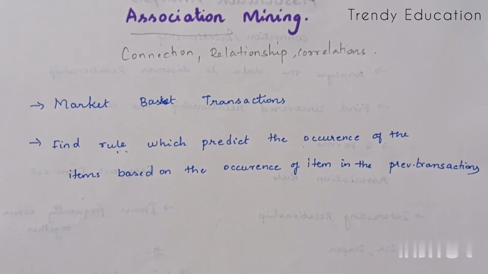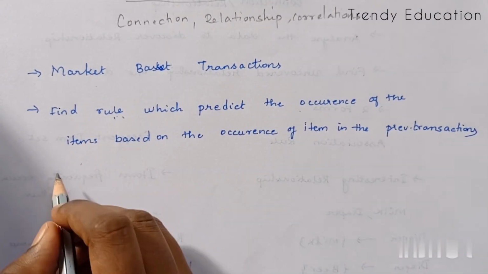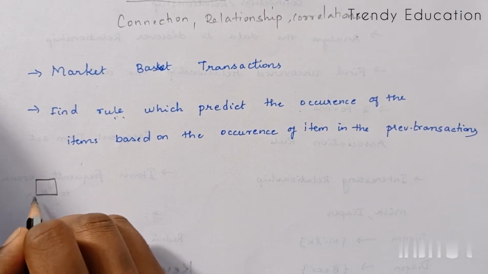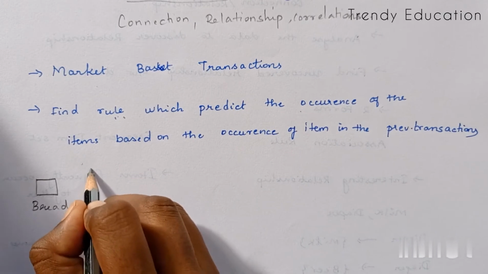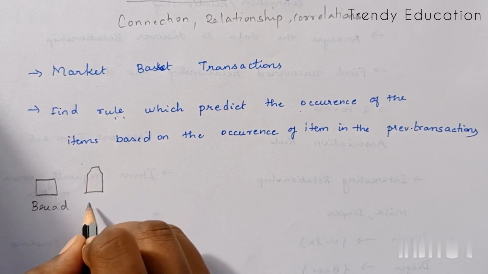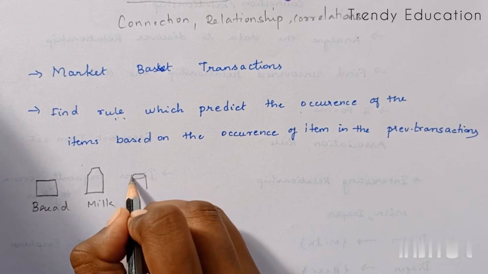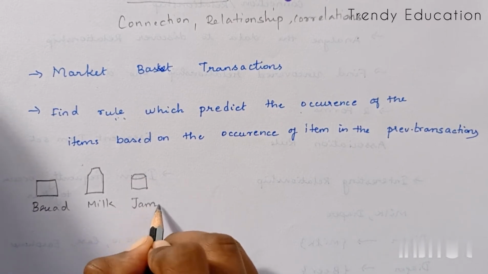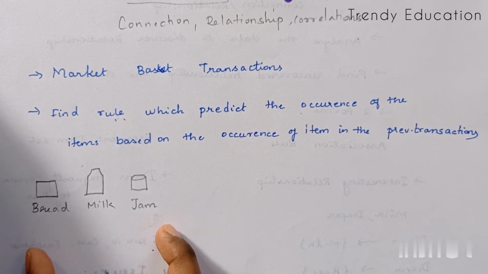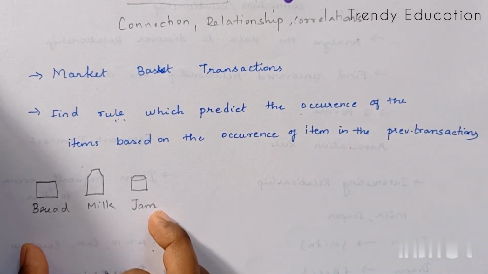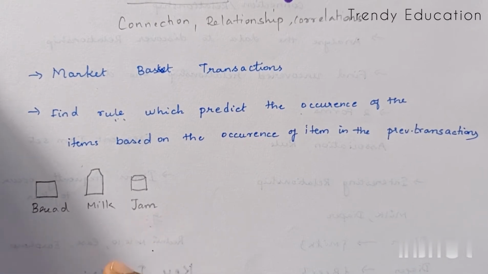For example, a person is buying bread. There might be chances for them to buy milk and also jam. Let's say this is the previous transaction, and I'm building a rule from it.